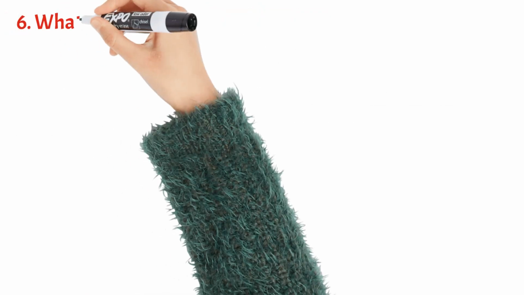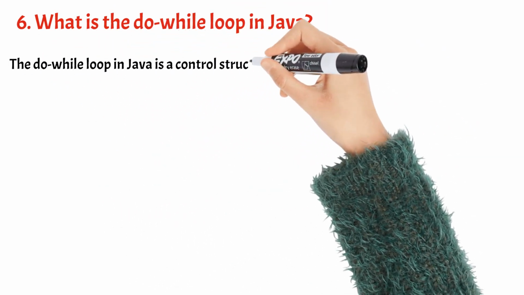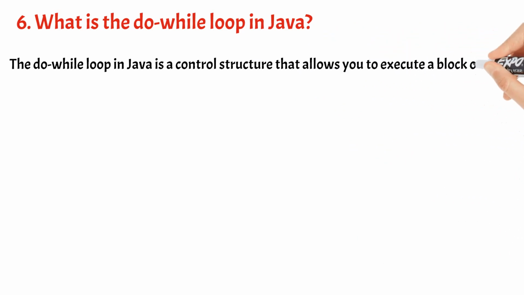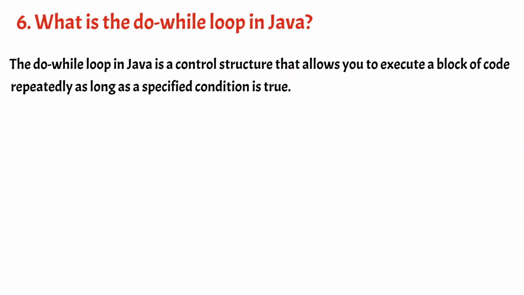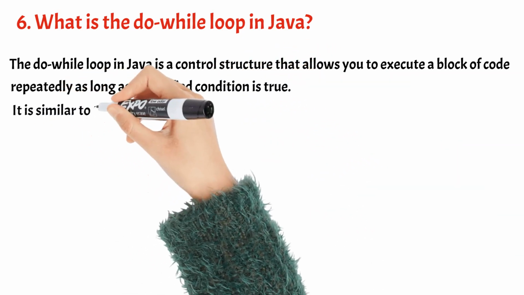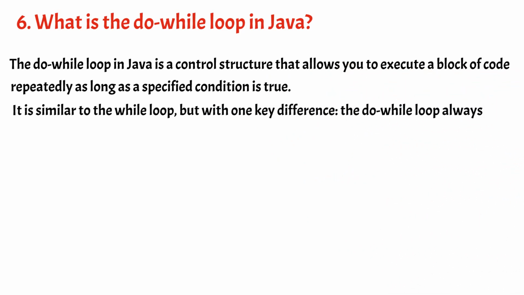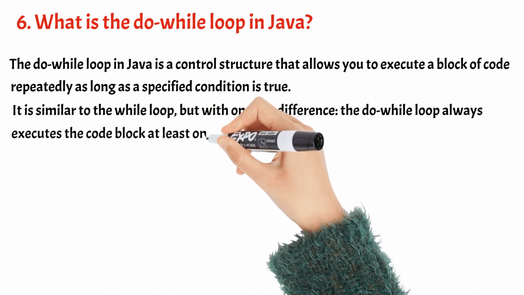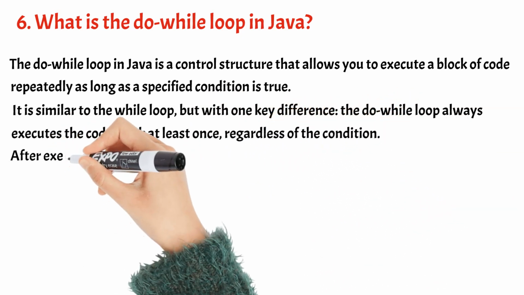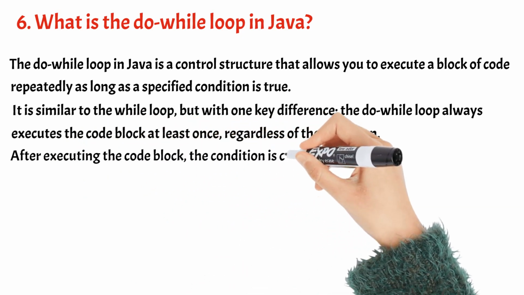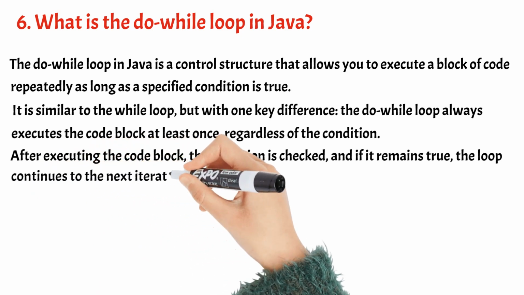6. What is the do-while loop in Java? The do-while loop in Java is a control structure that allows you to execute a block of code repeatedly as long as a specified condition is true. It is similar to the while loop, but with one key difference: the do-while loop always executes the code block at least once, regardless of the condition. After executing the code block, the condition is checked, and if it remains true, the loop continues to the next iteration.